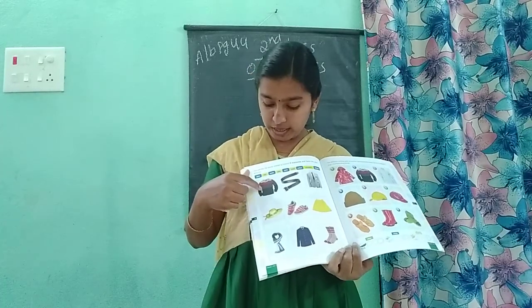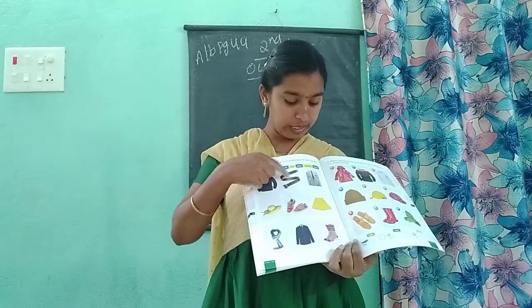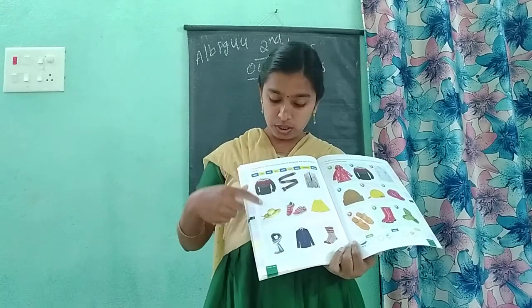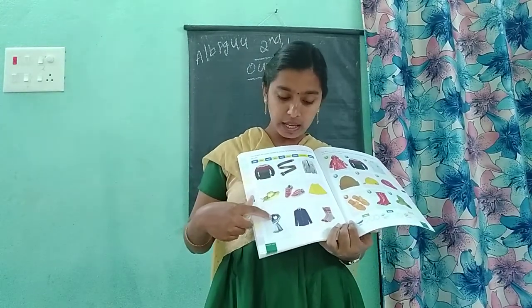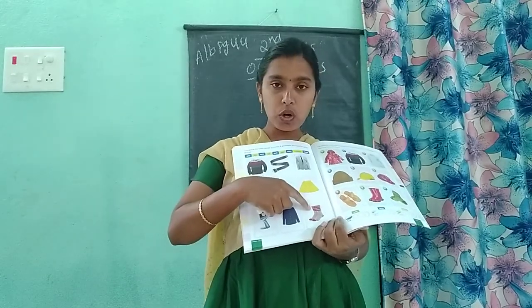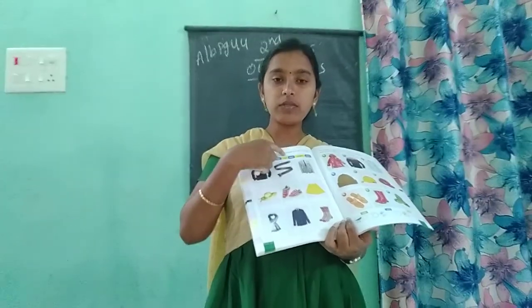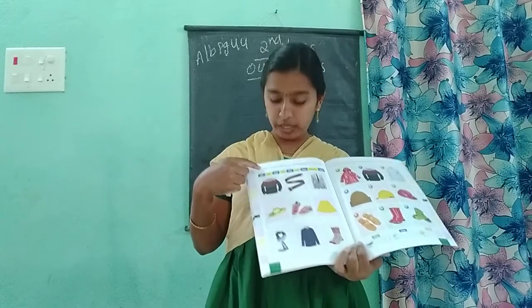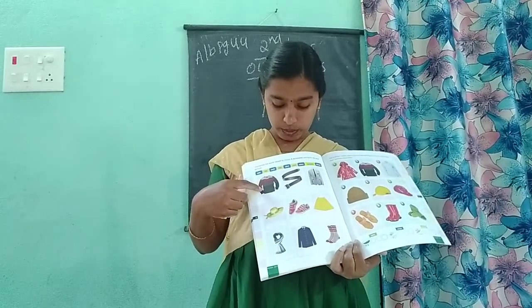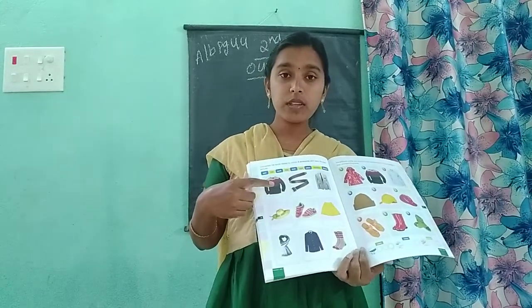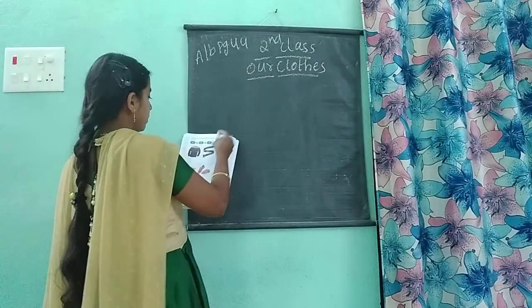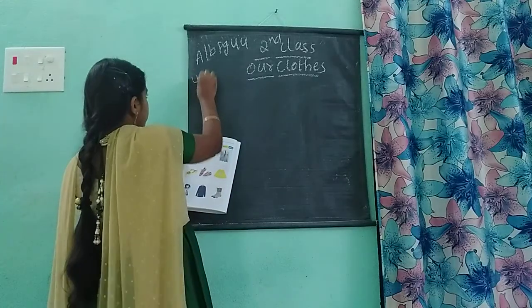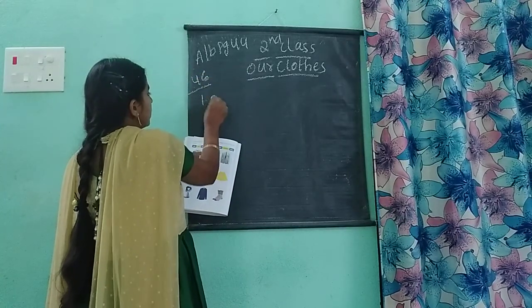Okay, the first one. What is this first one? Sweater. This is the belt, and this is the coat. What is this? The hat, shoes, skirt, scarf, shirt, socks. All these, what we have to do is write the correct spellings. The first one is the sweater. What is the sweater spelling? Page number 46. Sweater.